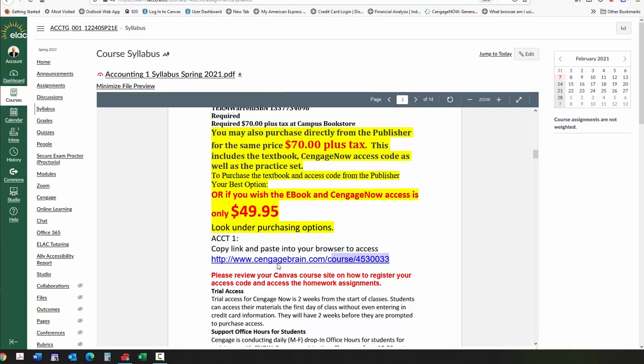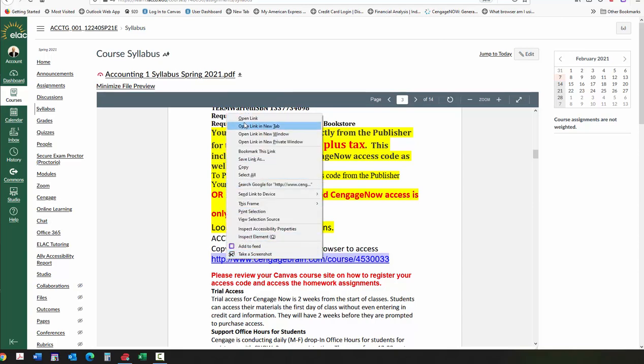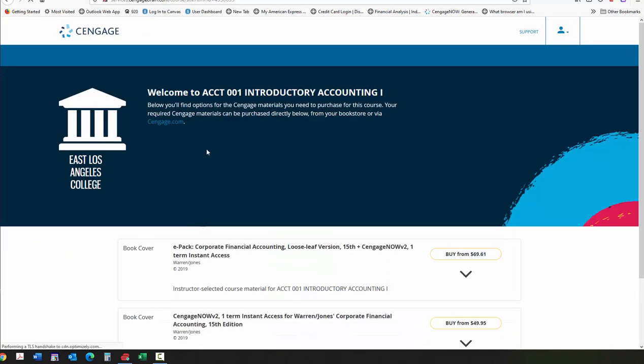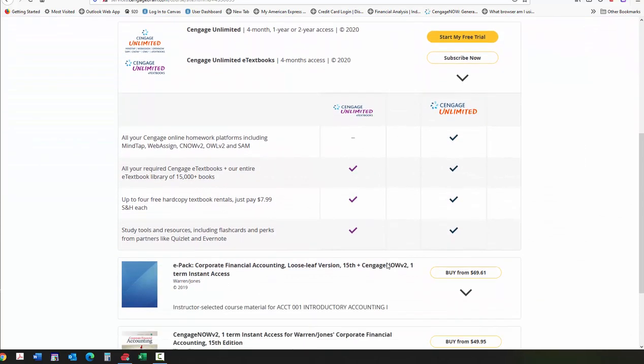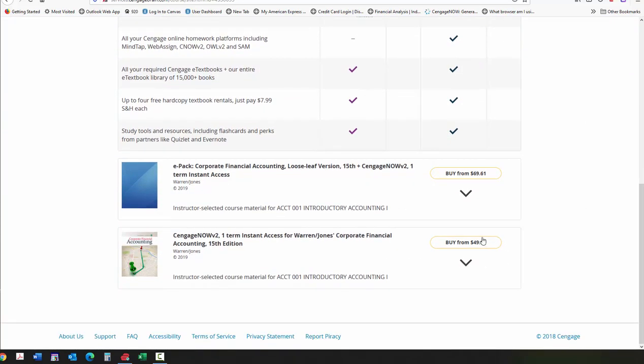To get that access code, go to this particular site. Let me copy this link and open it. And there's the link, Introductory Accounting 1. Ignore this right here. When you're ready to buy it, if you're going to take the $49.95 option, go all the way down here, and you'll see it, $49.95.